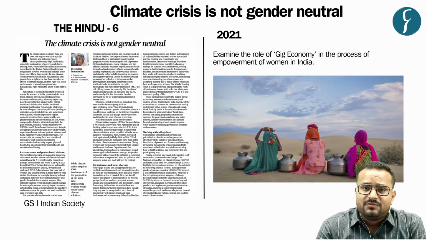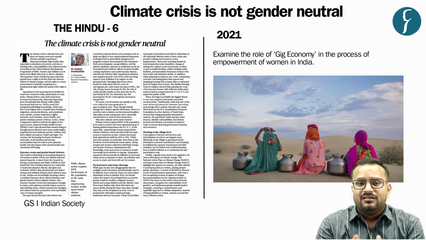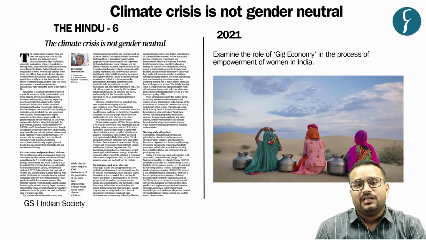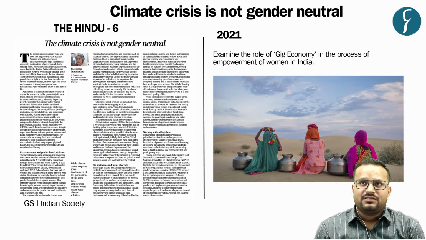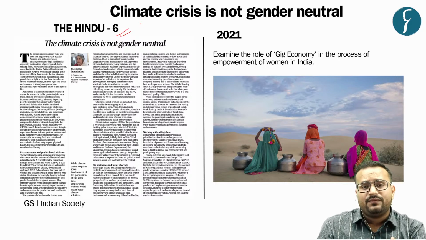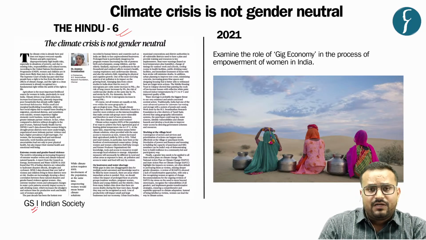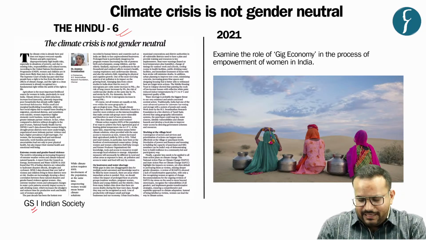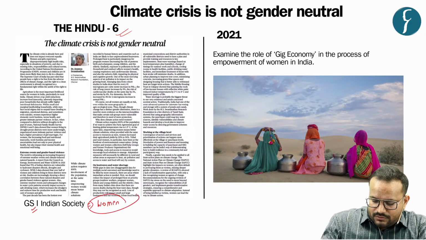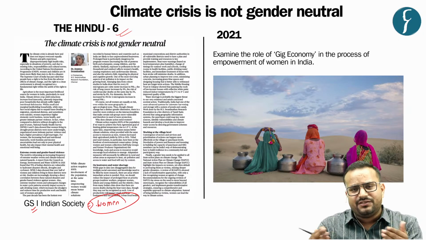And this article is especially in the context of women, that is, the climate crisis is disproportionately impacting women. And how it is so, we'll see in our discussion. So this appears on page 6 of The Hindu and becomes important from the perspective of GS paper 1, where you have the topic Indian society, and specifically you have the mentioning of the term women, that is policies related to women and their situation.